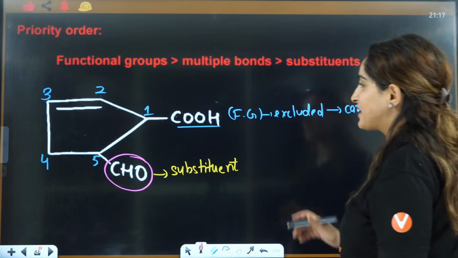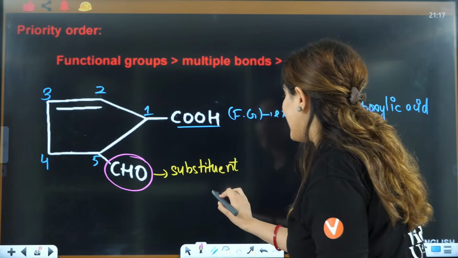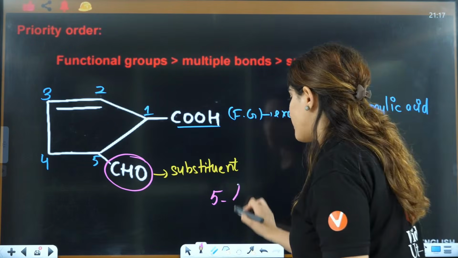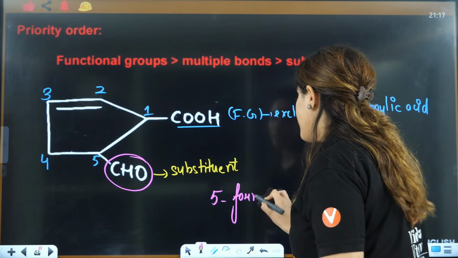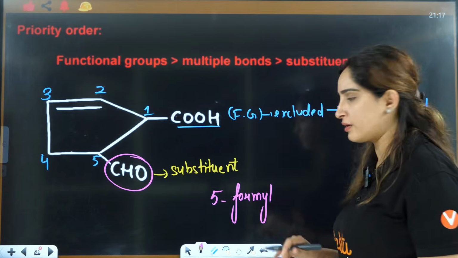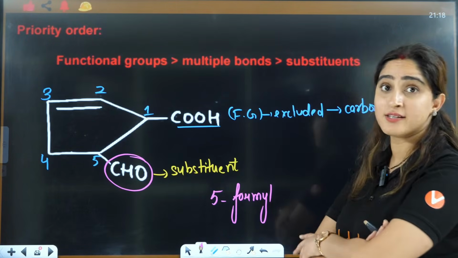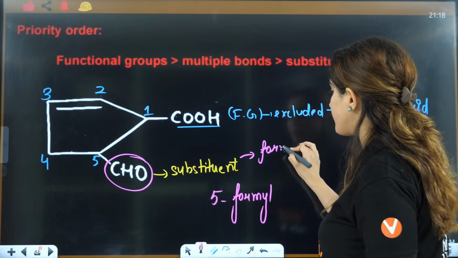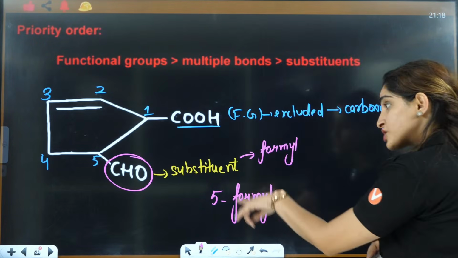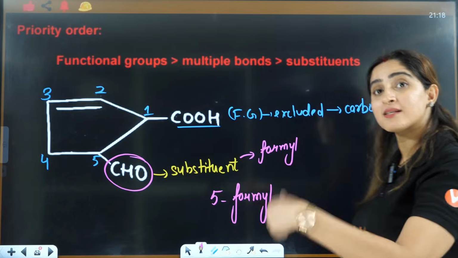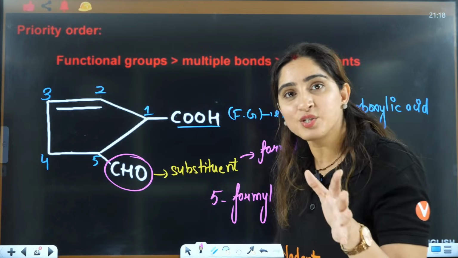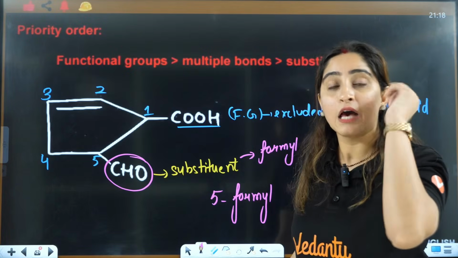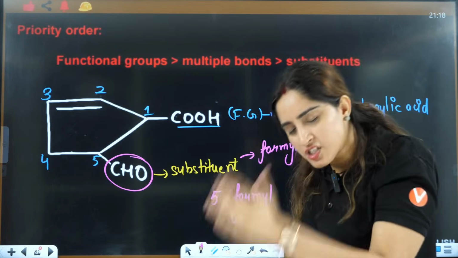Now, it is going to be 5. When you have CHO as a substituent, it will be called formyl. So, it will be 5 formyl. When it is a substituent, it is named as formyl. When it's a functional group, it is named as carboxylic acid. Understood? When it is a substituent, it is formyl.